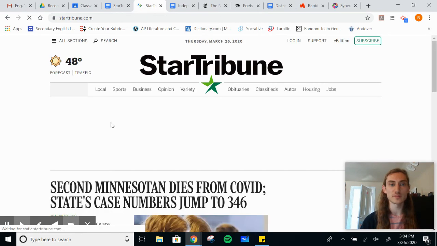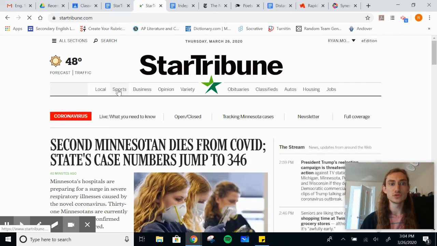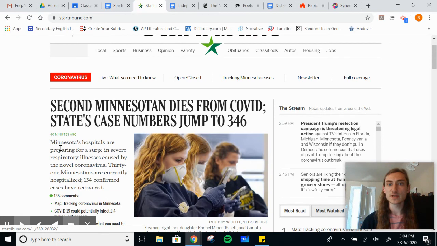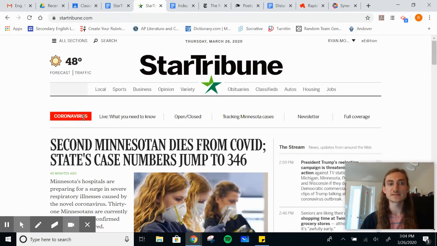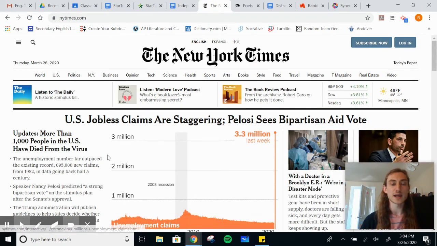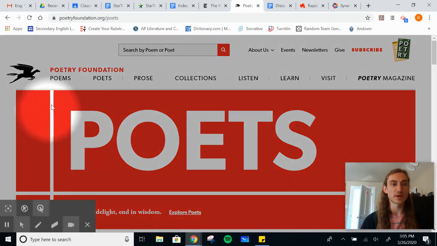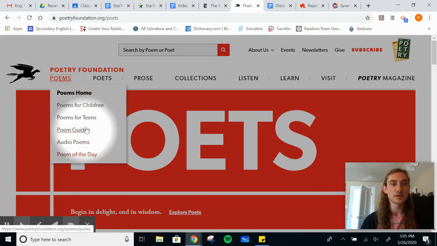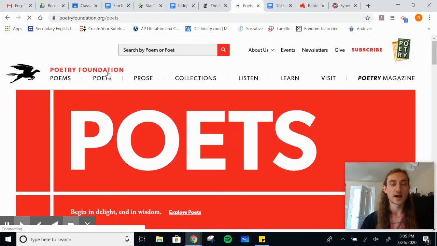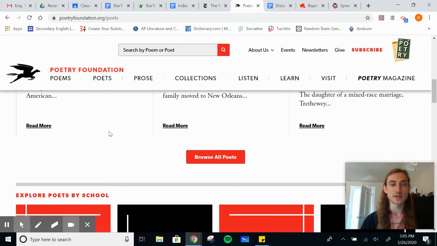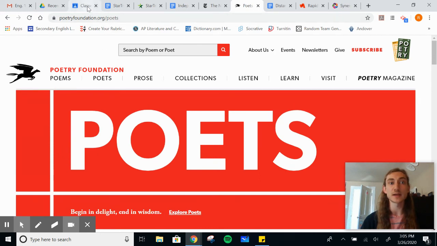Now you can read anything from the Star Tribune, from news, sports, local news, front page headlines, updates on the global health crisis. Other things you might check out, the New York Times has taken down a lot of its paywalls for articles related to the global health crisis, as has the Pioneer Press, which is St. Paul's local newspaper. If you're interested in reading poetry, the Poetry Foundation is a great place where you can find a poem of the day, search poems by categories, find a whole bunch of different poets you can look between, and just spend some time reading that.